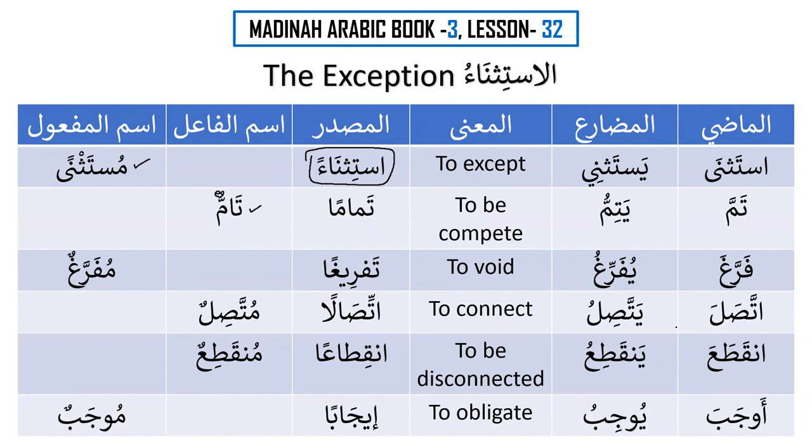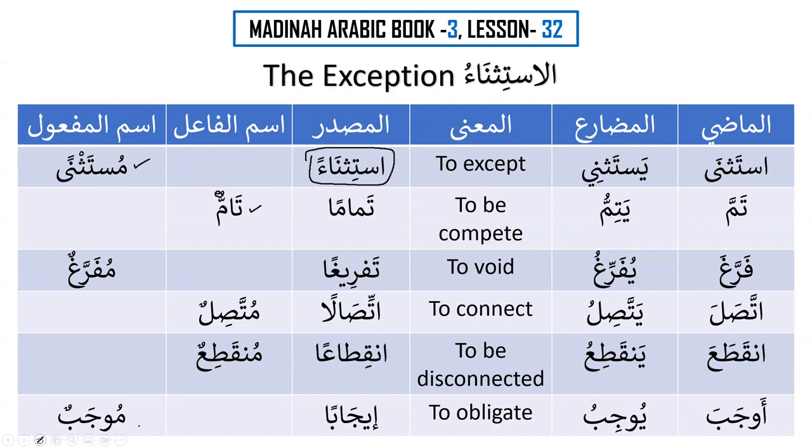Then we have ittasala, yattasilu, ittisalan, that means to connect. And we have muttasilun, ismul fa'il, something that is the connector basically. Muttasilun will be something that is connected or the connector. Then we have inqata, yanqati'u, inqita'an, and ismul fa'il will be munqati'un. And this is something that is disconnected, to be disconnected. And then the last one is aujaba, yujibu, ijaban, to obligate, to make something necessary. And ismul maf'ul will be mujabun.